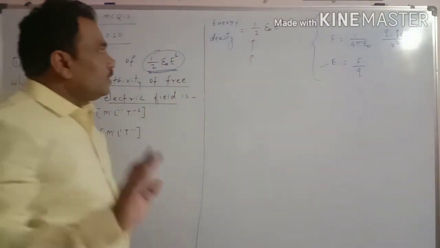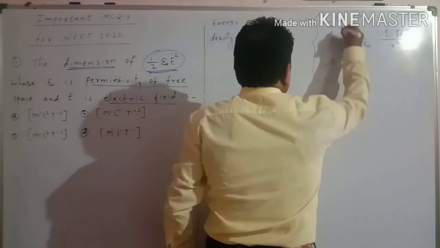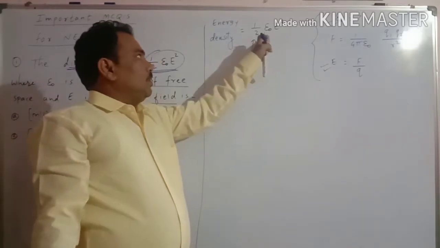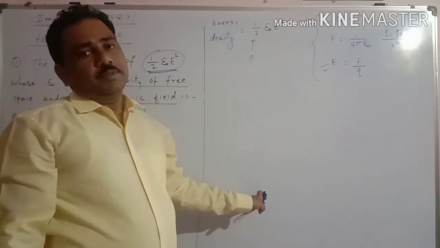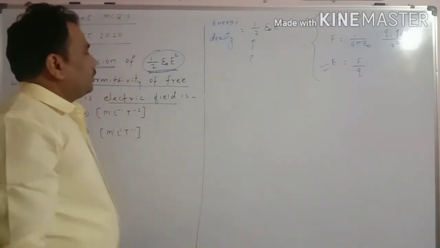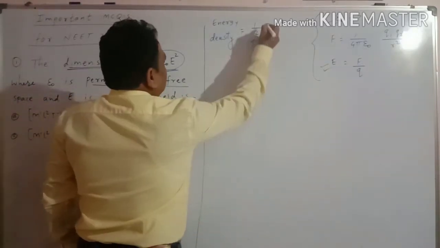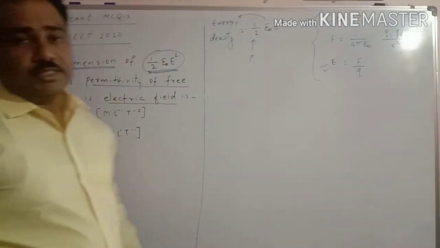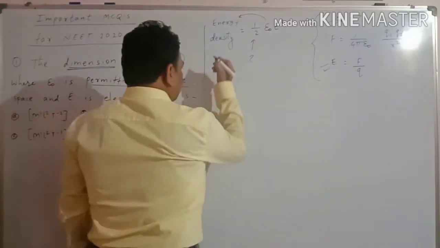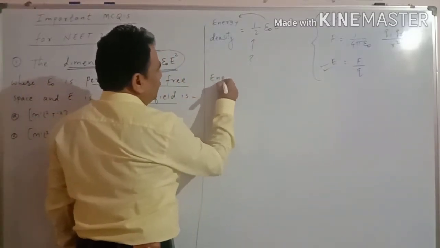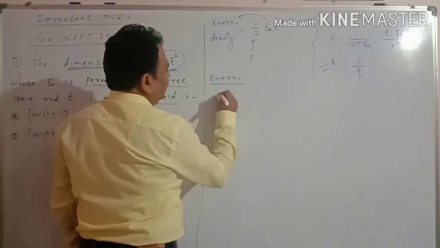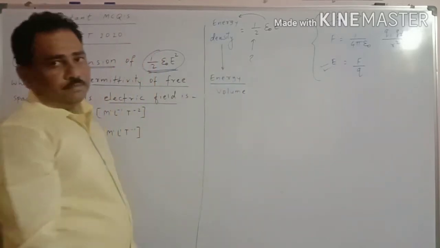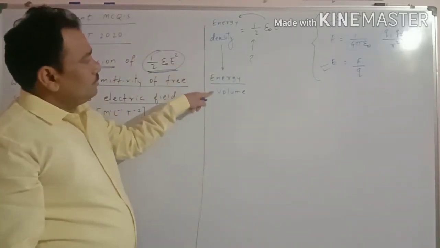So you need not calculate the epsilon naught and the electric field and then put them here to solve these problems. That is not very important. Just remember this is the equation for energy density, and we know what energy density means. What is the energy density? Energy density means energy per unit volume.